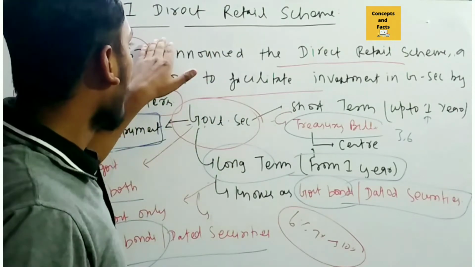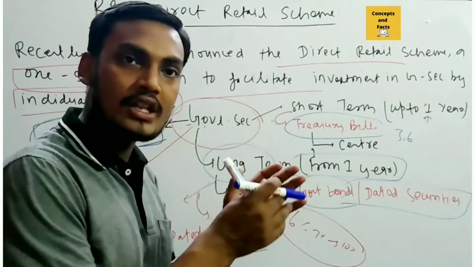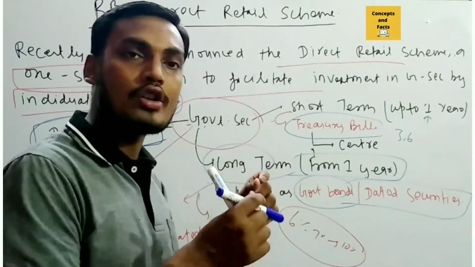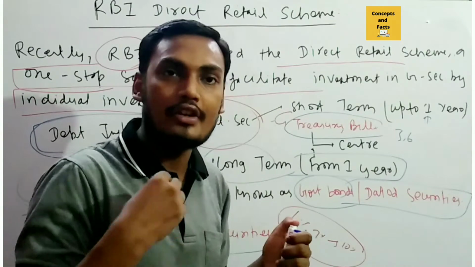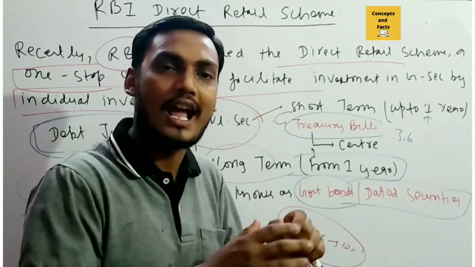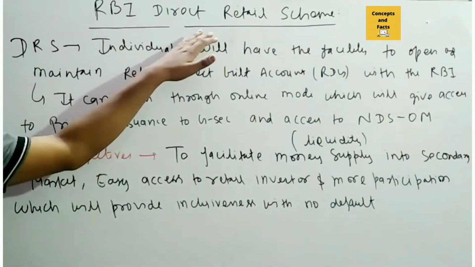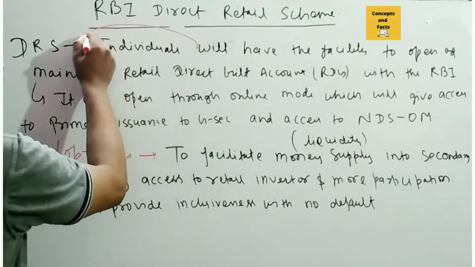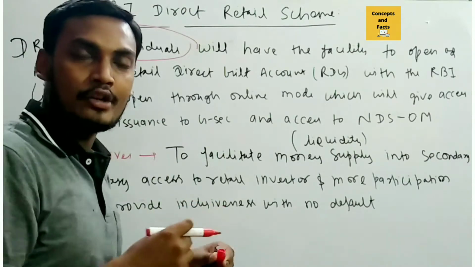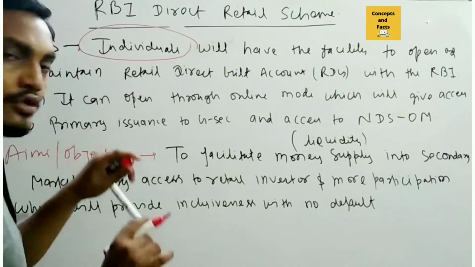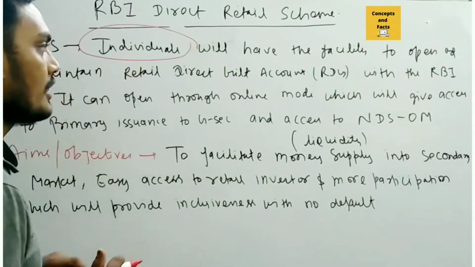Now we will talk about what the Direct Retail Scheme is, what its aims and objectives are, why the Direct Retail Scheme was launched by the RBI, and how it is beneficial to you as a retail investor, which could be a kirana store owner, any individual, you and me. So now let's talk about what the Direct Retail Scheme actually is. Remember that if you and I are individuals and retail investors, a retail investor is a kind of non-professional member of the public who invests in securities. So that is known as a retail investor, or you can say an individual.